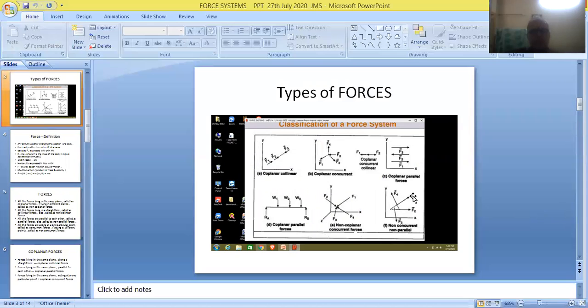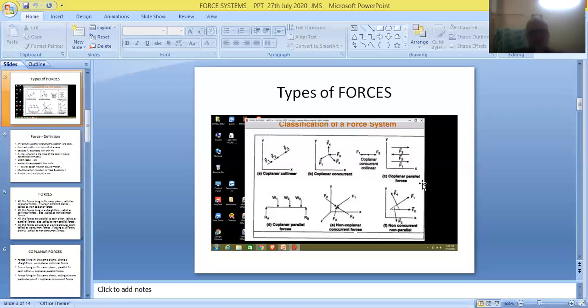Coming back to this point, look at this figure, my dear friends. F1, the first force, is acting in the forward direction. The second force is acting in the reverse direction. The third force is acting again in the forward direction. Now, all the forces are not acting in the same direction. Two forces are acting in the forward direction, one force is acting in the reverse direction, but they are parallel to each other. So therefore, they are referred to as unlike parallel forces.